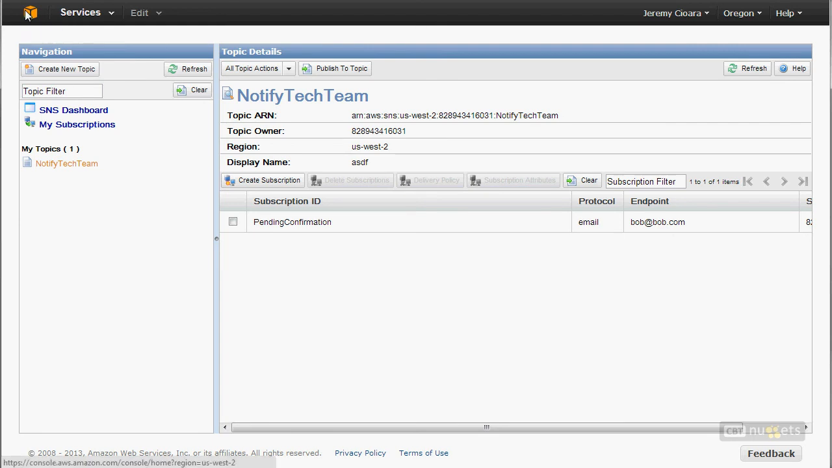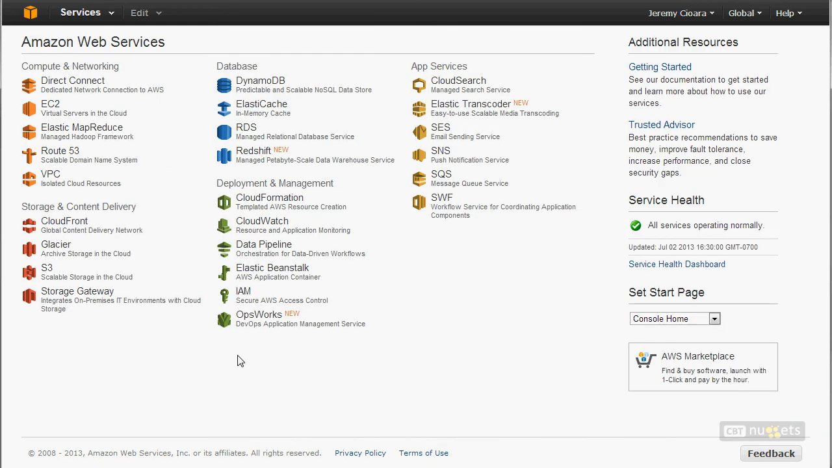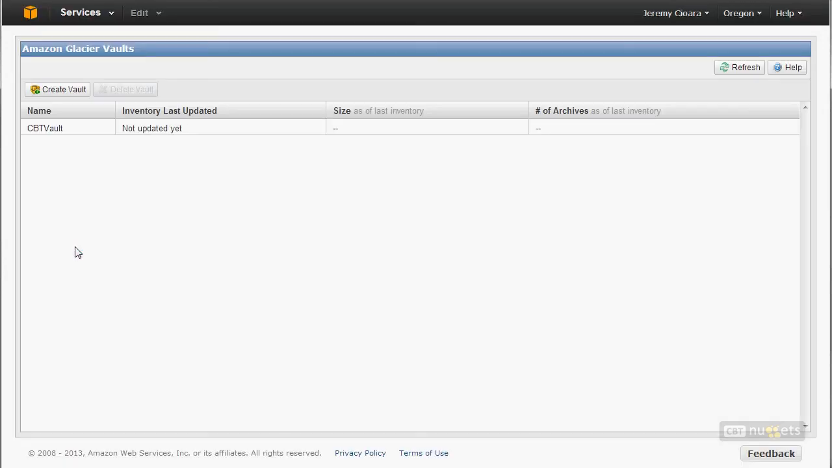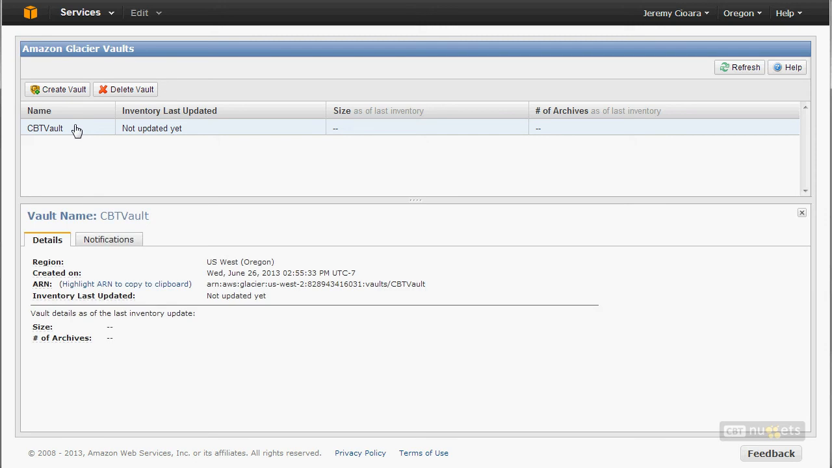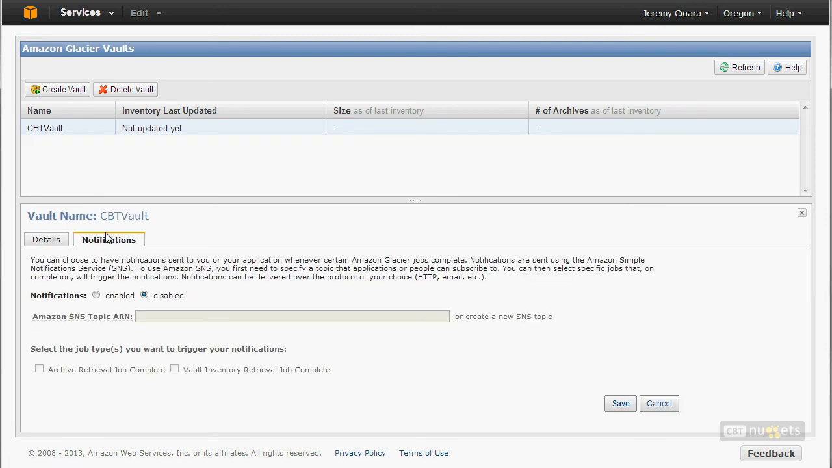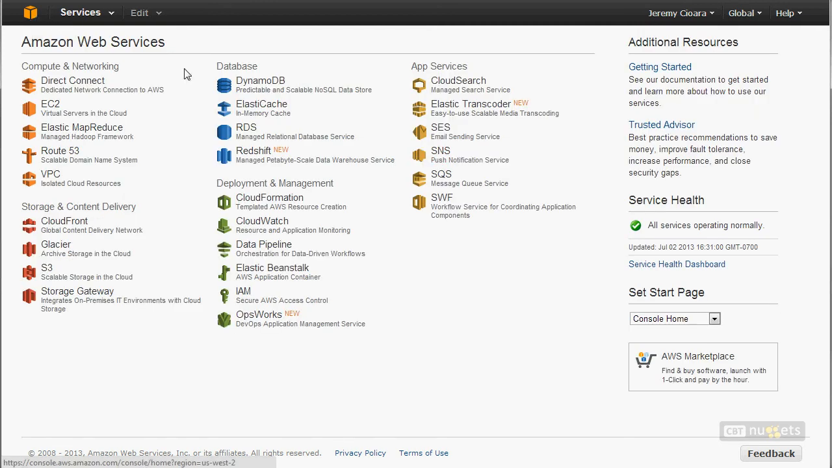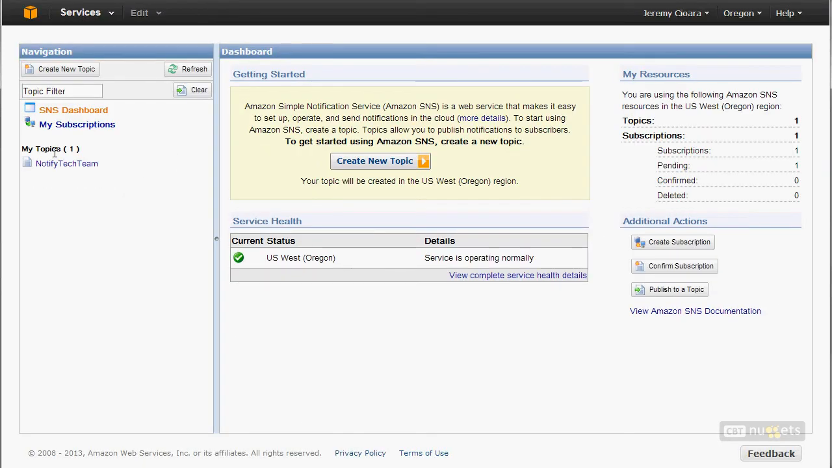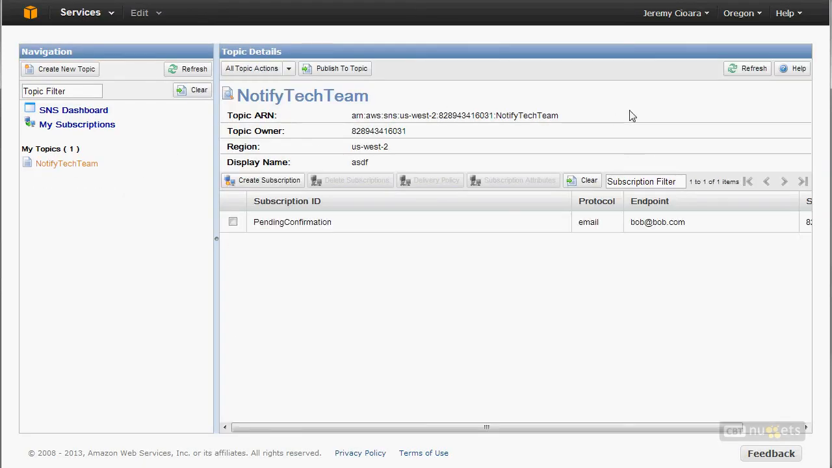And then you can go to any Amazon service that you want. As a matter of fact, a couple nuggets ago, I think, we talked about Glacier. So in Glacier, we created our CBT Vault system, and we've got notifications, and many of the AWS services will have this. I'll say, okay, the notifications are enabled. I need the ARN, so let me jump back here to SNS, and I click on Notify Tech Team. There's my ARN, right there.